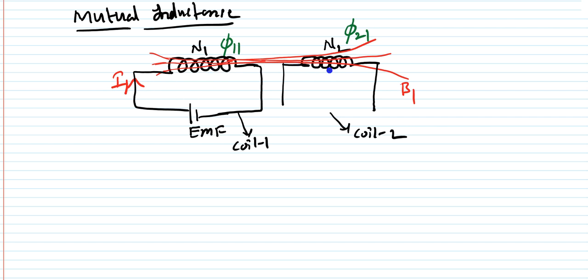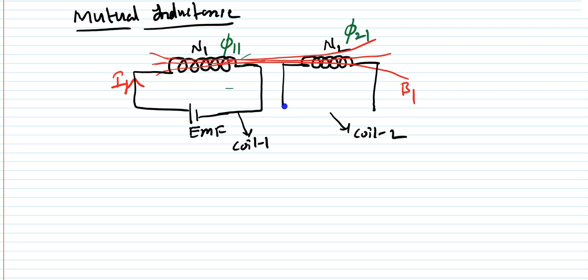So we have two coils which are placed close to each other, and current is flowing through the first coil. Due to this current I1, a magnetic field is created by the first coil, and this magnetic field links with the first coil, creating the flux pi 11. Because the second coil is placed near the first coil, the same magnetic field also links with the second coil, and due to that it creates the magnetic flux pi 21.